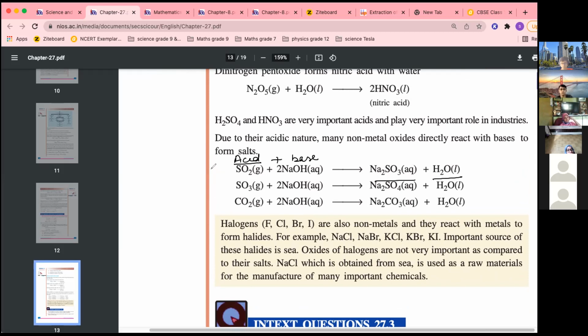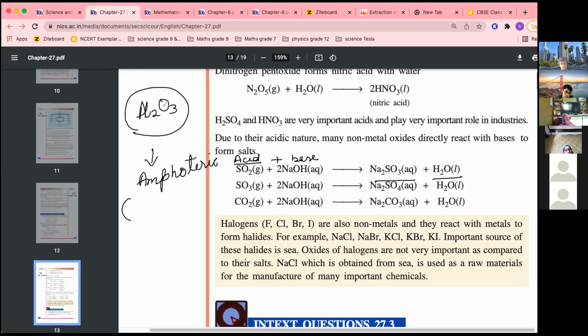Neutralization reaction. Remember, except aluminium oxide, because it is amphoteric. It reacts with both acid as well as base. Amphoteric.